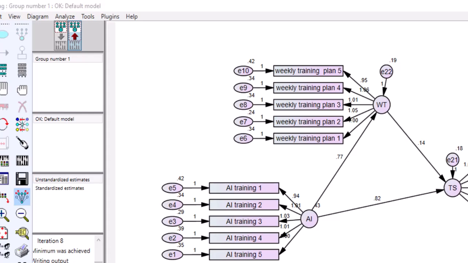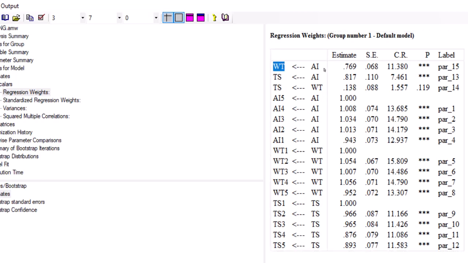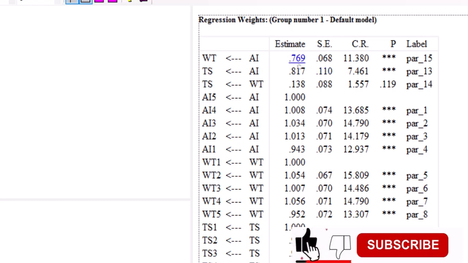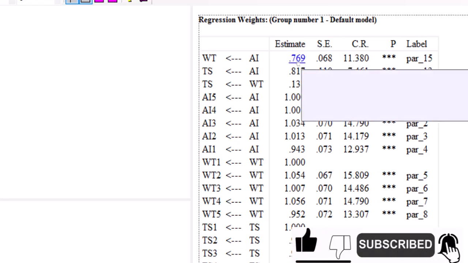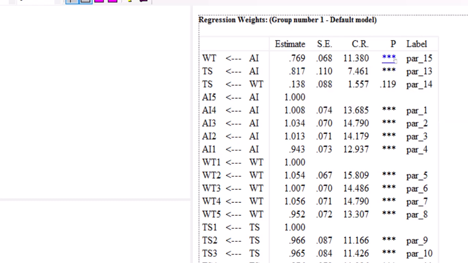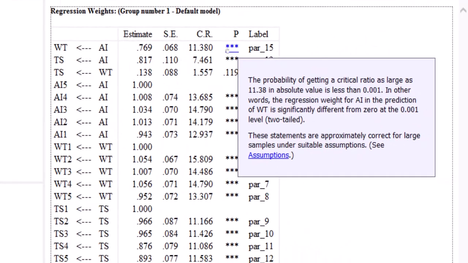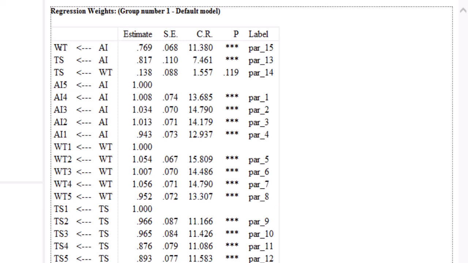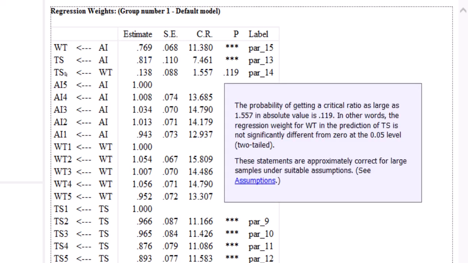You should be able to interpret these results. I already showed you how to interpret such results. If you want to see, you can click on this one. It will tell you that when AI goes up by 1 unit, WT goes up by 0.769 units. It also tells us the p-value, the significance level. You can see this one is significant, and this one is also significant. So the effect of AI on WT is significant, the effect of AI on TS is significant, but the effect of WT on TS is not significant. That one is shown here.